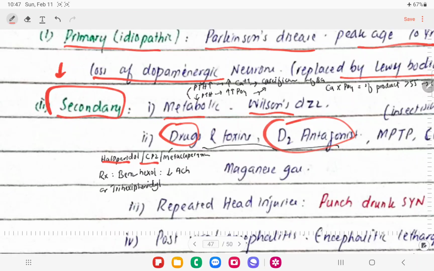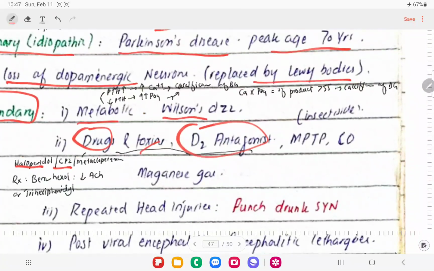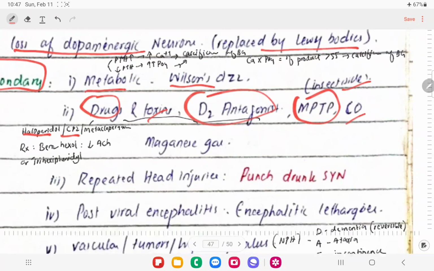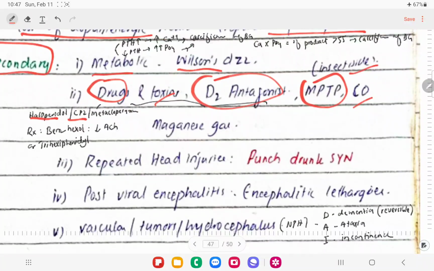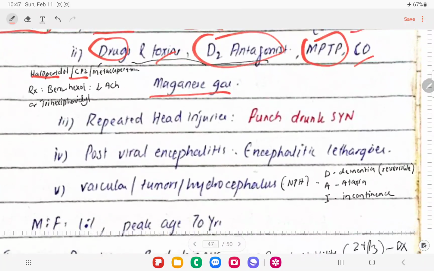can lead to Parkinson disease, and there are some toxins. There are some insecticides like MPTP, that is an insecticide. This can cause Parkinson disease. This can cause neurodegeneration. Then we have the carbon monoxide cause, right? This can lead to Parkinson disease, and manganese gas can lead to that.